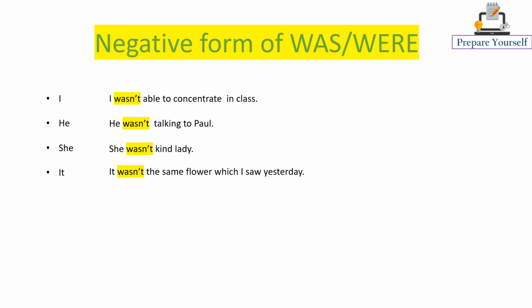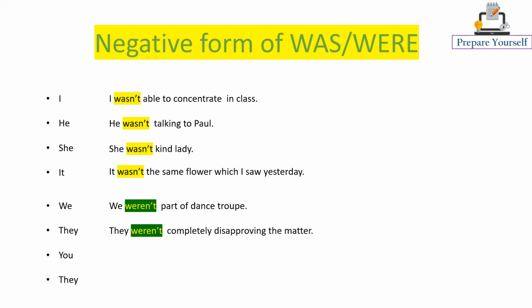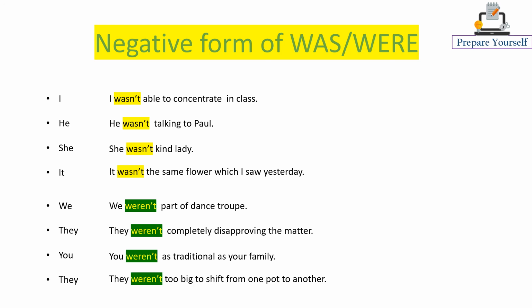Now let's have a look at the plural form of negative sentence. We, they, you, they. We weren't part of the dance troupe. We weren't completely disapproving the matter. They weren't completely disapproving the matter. You weren't as traditional as your family. They weren't too big to shift from one pot to another. Here they stands for plant.